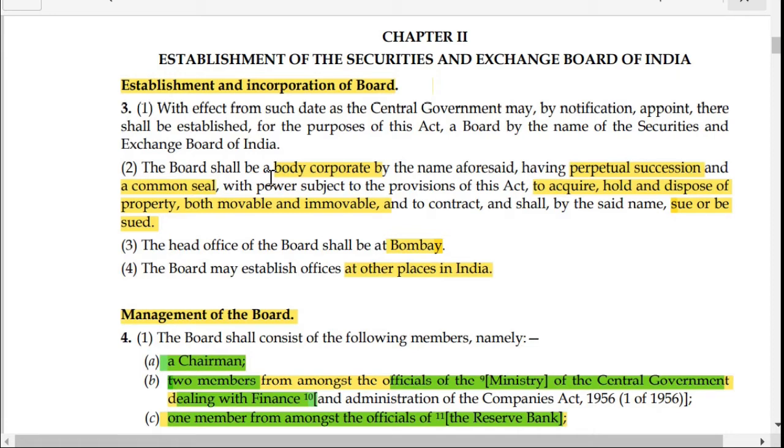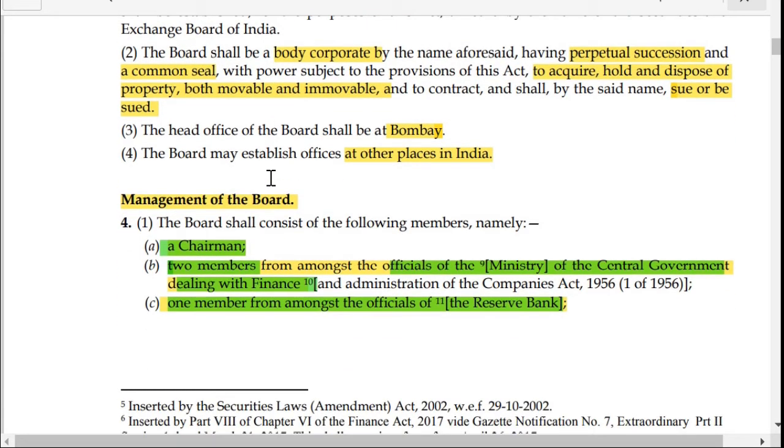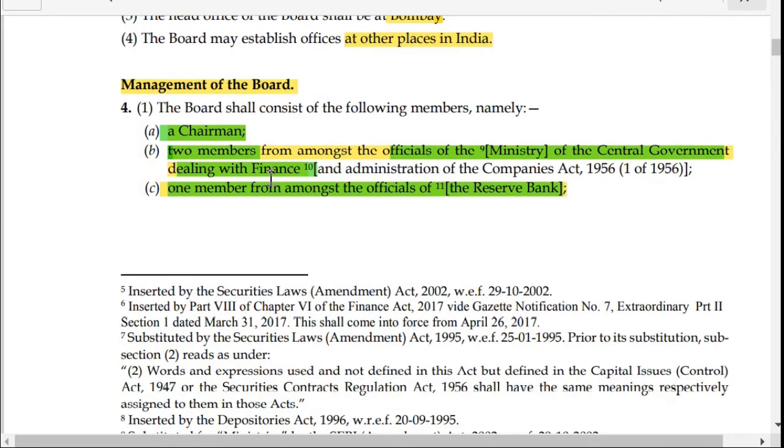Now the head office of SEBI is at Bombay, and SEBI will be opening offices in other places in India. Now what is the management of the board? The management of the board shall consist of a chairman and two members from the officials of the Ministry of Finance.